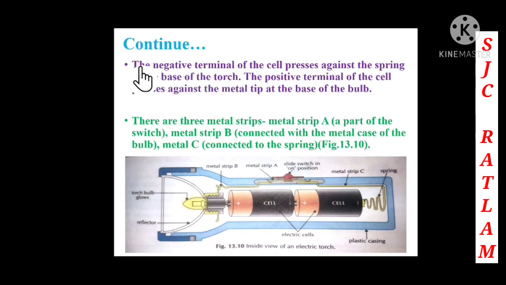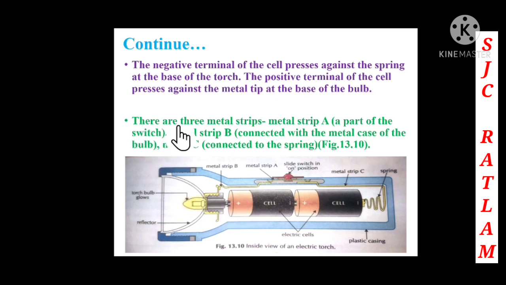The negative terminal of the cell presses against the spring at the base of the torch. So children, here you can see that the negative terminal of the cell is pressing against the spring at the base of the torch, and the positive terminal of the cell is pressing against the metal tip. You can see this positive terminal pressing against the metal tip at the base of the bulb.